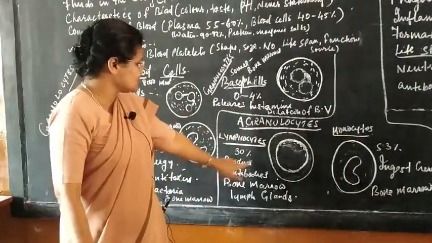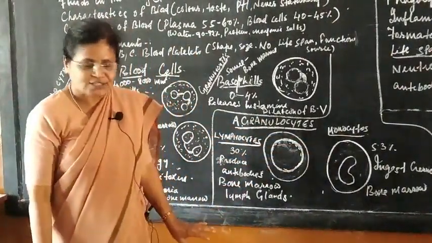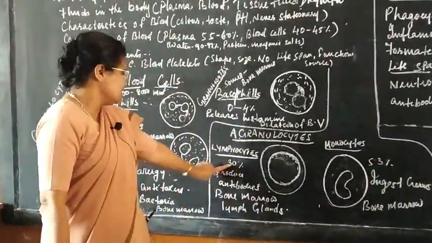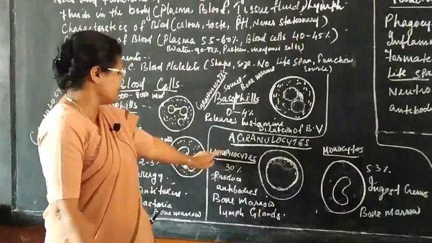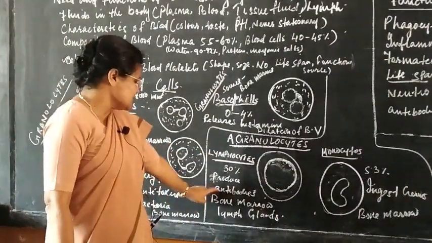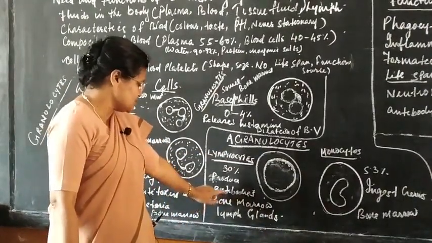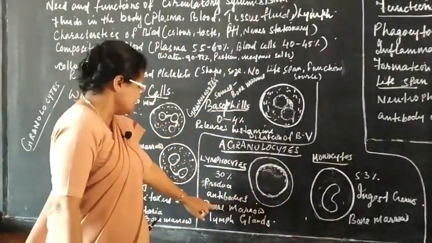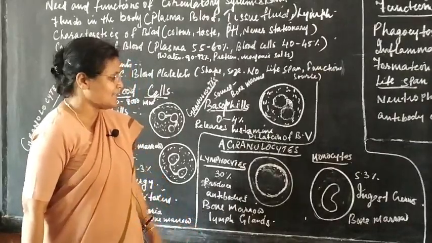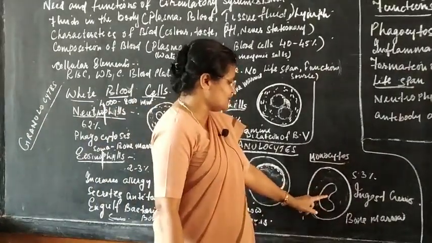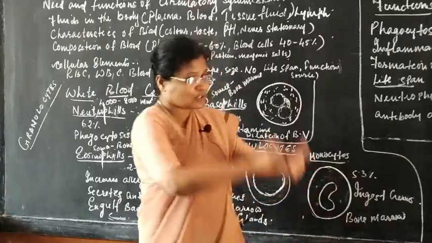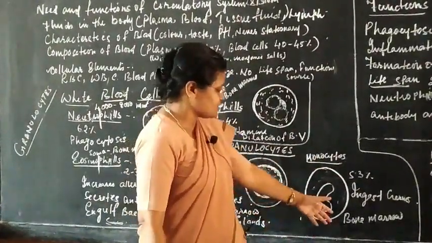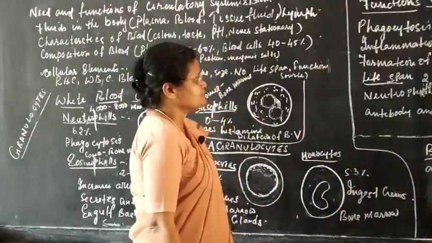That's it. Then agranulocytes, because there are no granule-like structures in the cytoplasm and the nucleus is a single large nucleus. 30% of the total WBC comprises your lymphocytes. They produce antibodies, and I talked about your B cells and T cells. Then it is produced in bone marrow and lymph glands. Then you have the kidney shaped nucleus: 5 to 5.3% of the total WBC is made up of your monocytes. Phagocytosis is its function and it is produced in bone marrow.